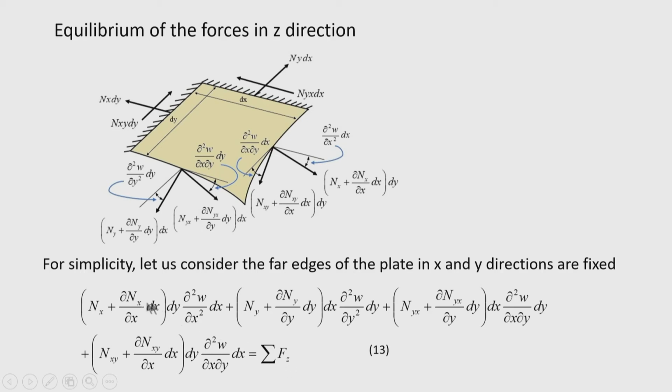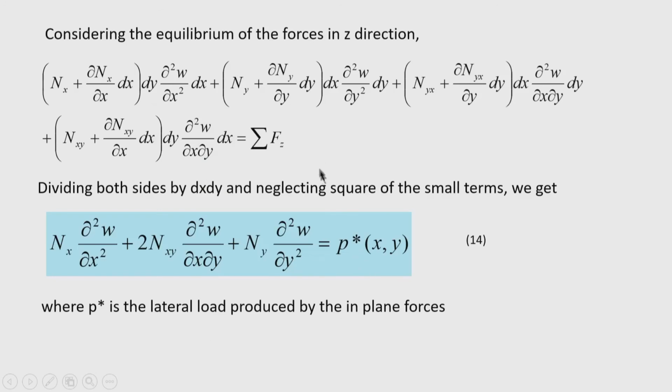Okay. So, after cancelling some common terms, and neglecting the square of the small terms, because if you multiply term by term, in the first expression you will get a dx square term, here del n x by del x into dx square into dy into del square w by del x square. When the square of a small quantity comes, we should neglect it, because we are considering the small deformation theory.